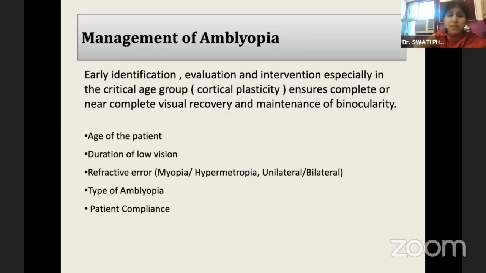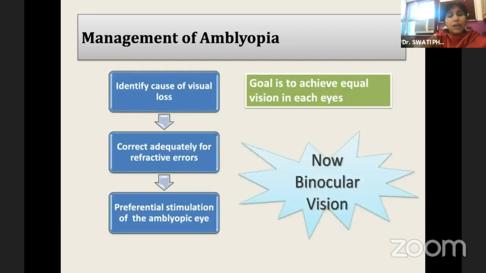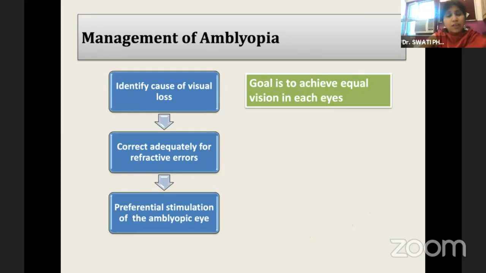That depends on a number of factors like the age of the patient, duration of the low vision, the amount of the refractive error, the type of amblyopia, and the compliance of the patient. So as I said, the key is to identify the cause of vision loss and treat it before we move on to amblyopia therapy. Then correct adequately for refractive error, which is very, very important, with a proper refraction under age-appropriate cycloplegia.